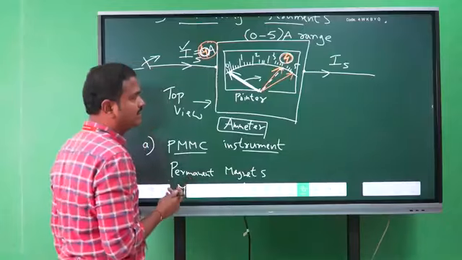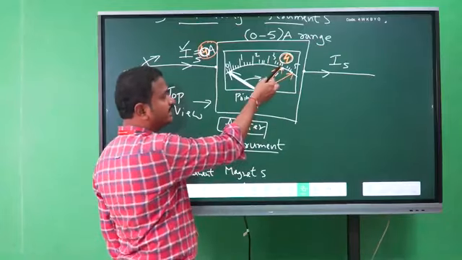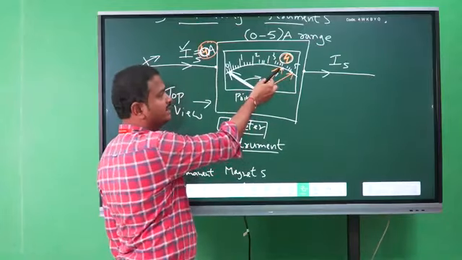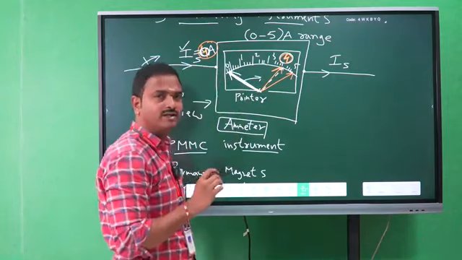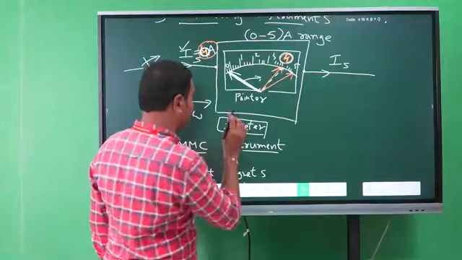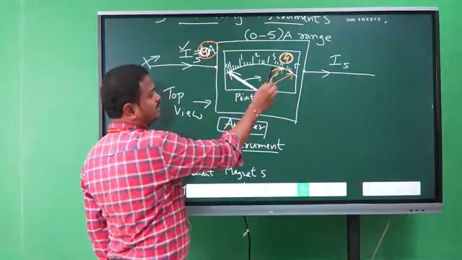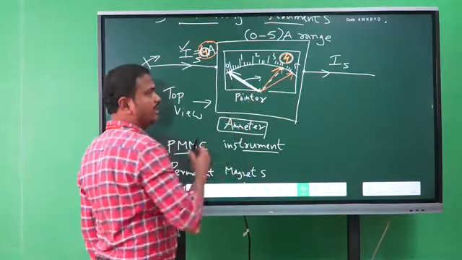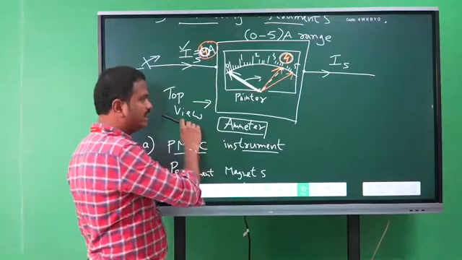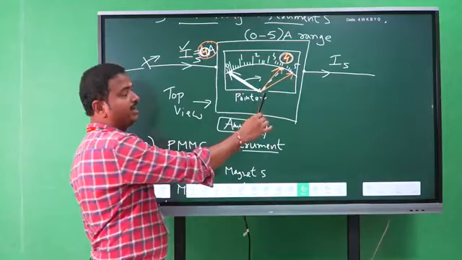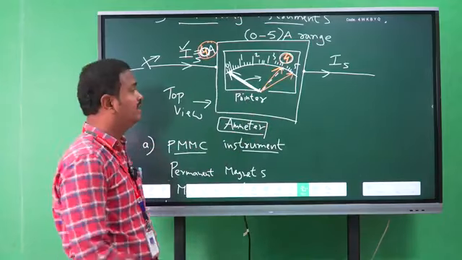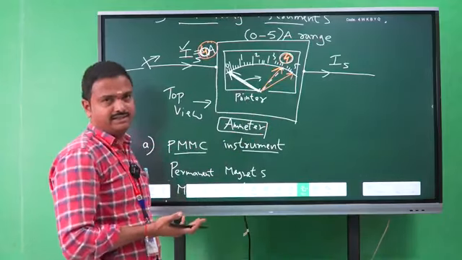What is the need of controlling torque? It should stop the pointer at its final position, final state, nothing but 4. If the current is 4 amperes, then the pointer should stop at the 4 amperes reading. But whenever the pointer stops at the 4 amperes reading, it does not stop steadily. It makes some oscillations at the final state, because the pointer has some kinetic energy, right?